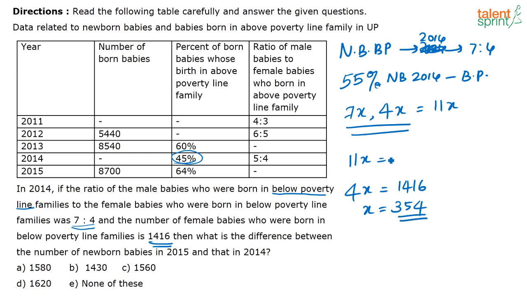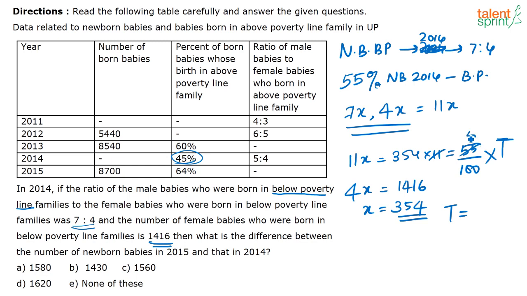So what is the total number of children who are below the poverty line? 11x children are below the poverty line. That is 354 into 11 children. Now what is this 354? It is nothing but 55% of the total number of newborns who are born, which I am representing as T. So 354 into 11 is nothing but 55% of the total children who are born in 2014.